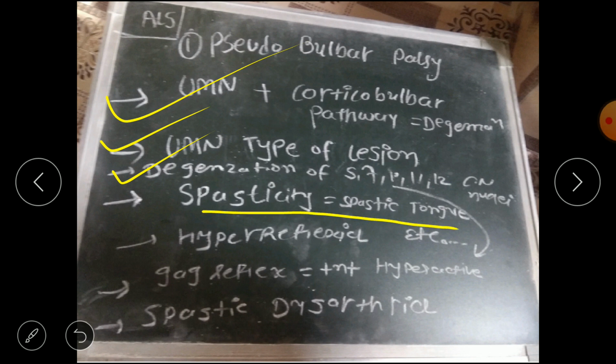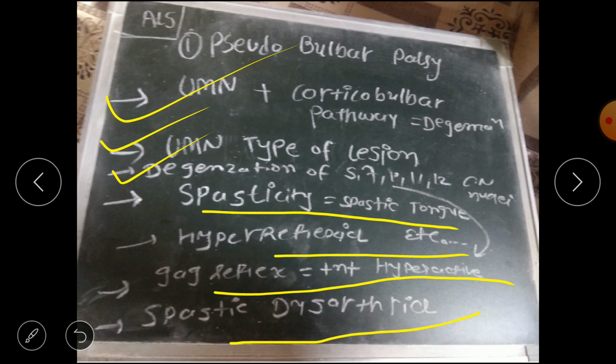Then spasticity, that is the tongue is spastic. Then hyperreflexia, meaning the reflex is increased. Gag reflex is hyperactive, and spastic dysarthria is basically present in pseudobulbar palsy. So these are the general features of pseudobulbar palsy.